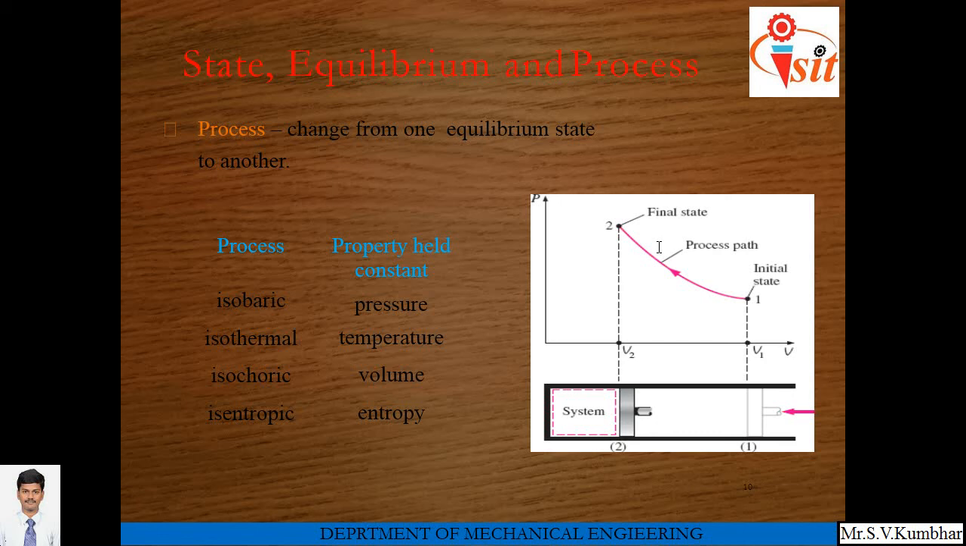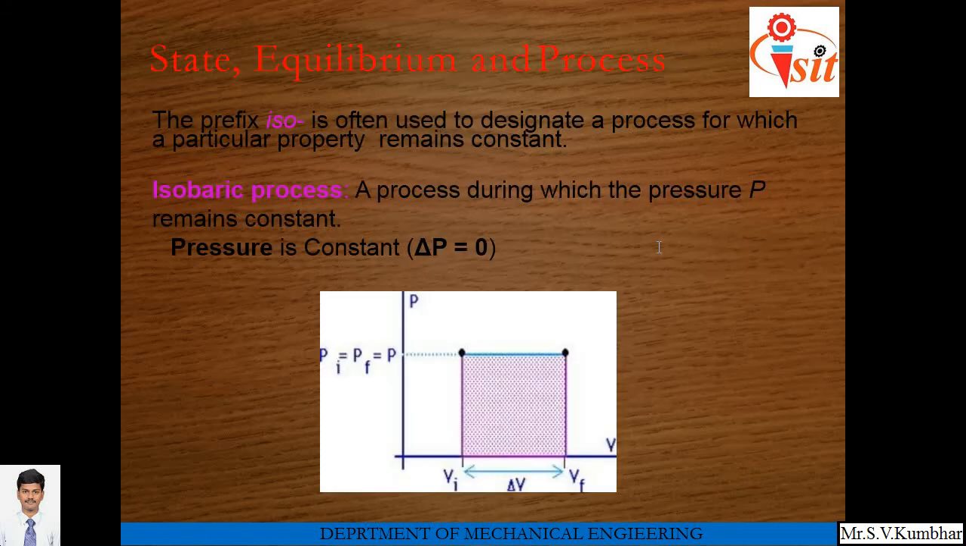So there are different types of processes: isobaric process, isothermal process, isochoric process, isentropic process. An isobaric process is one where pressure remains constant. In an isothermal process, temperature remains constant. In an isochoric process, volume remains constant, and in an isentropic process, entropy remains constant. The prefix iso is generally used to designate a process for which a particular property remains constant.